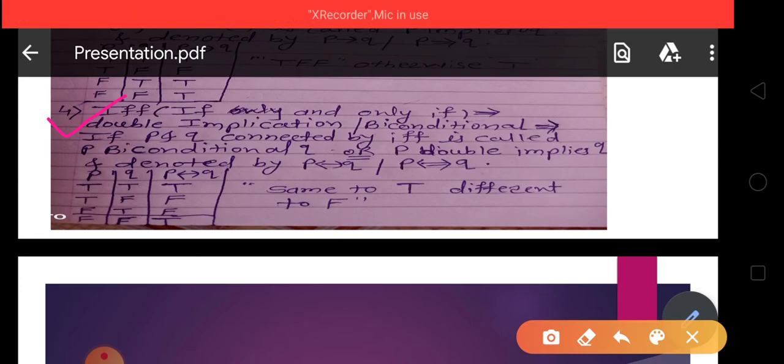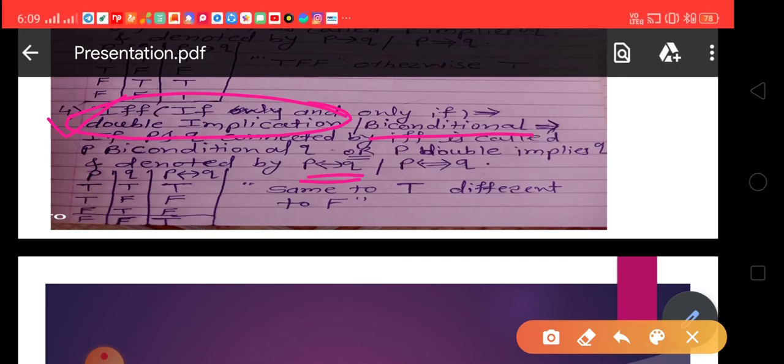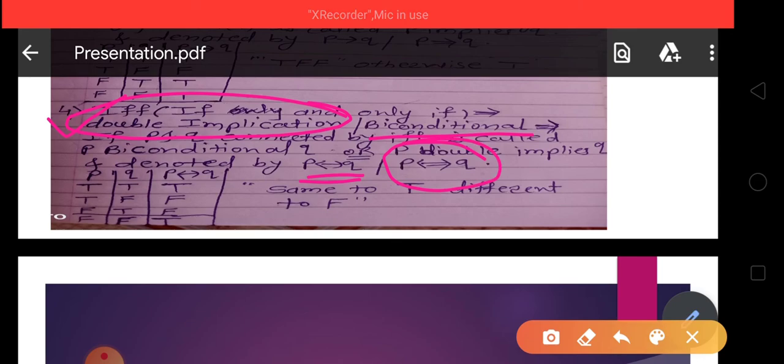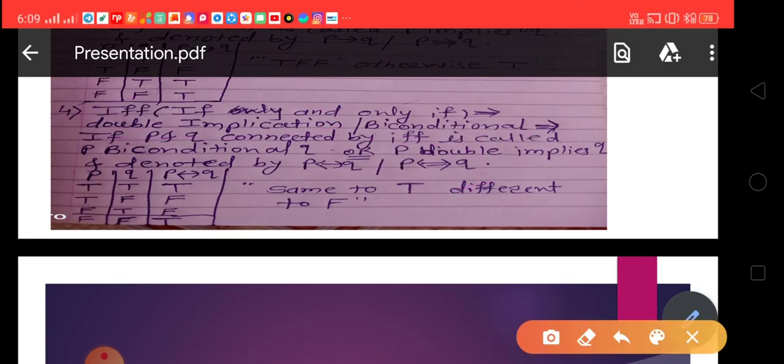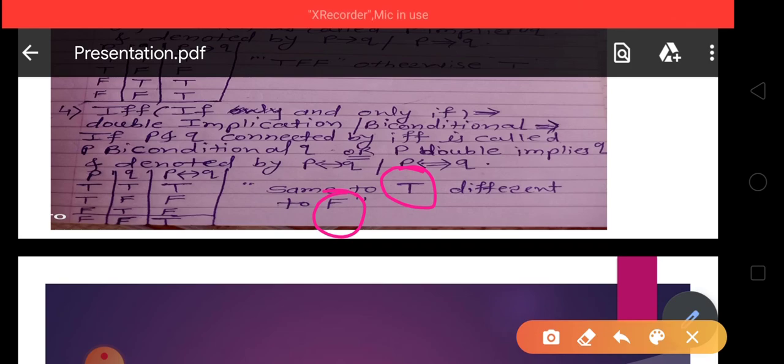And what is the logical name? Yes, biconditional. And what is the other name for this? Double implication. And what is the denotation? Yes, the two-sided arrow, P double implies Q, also P biconditional Q. And also we know how to remember the truth table of this double implication. Same to T, different to F. Same to T simply and different to F.